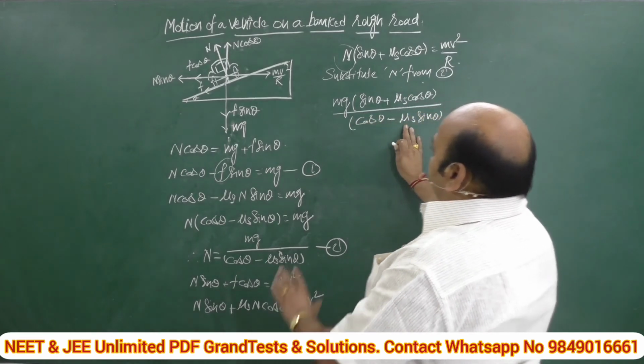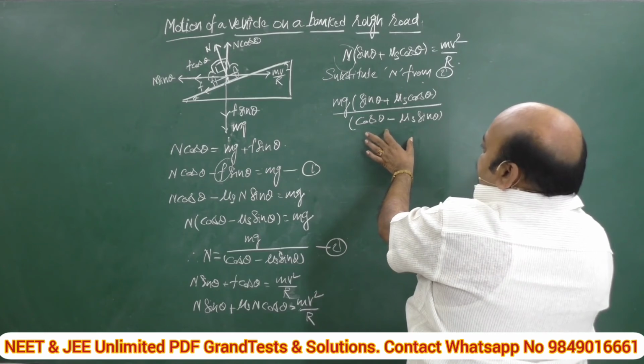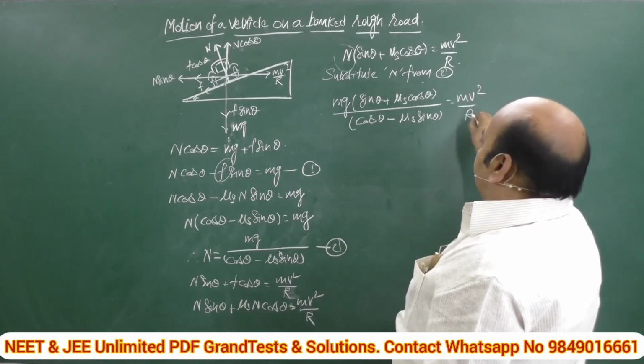So in the place of N I am writing mg by cos theta minus mu s sin theta, and this whole thing, sin theta plus mu s cos theta, is equal to m v square by R.